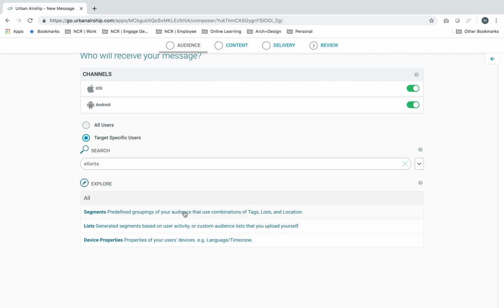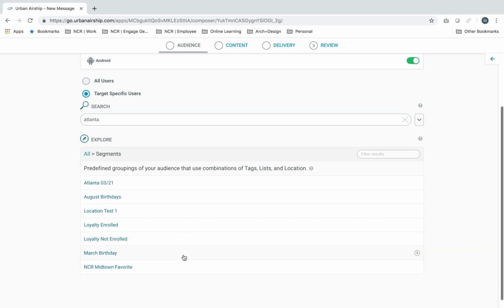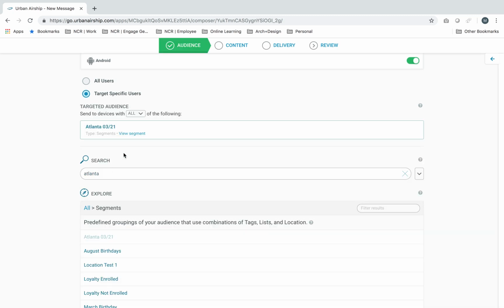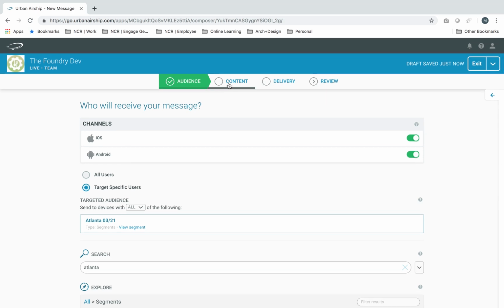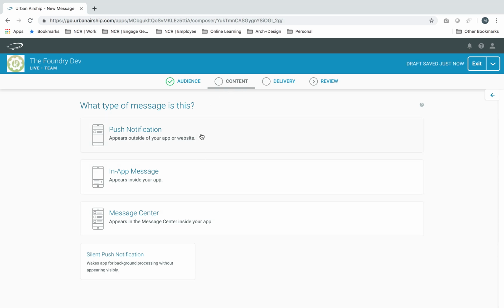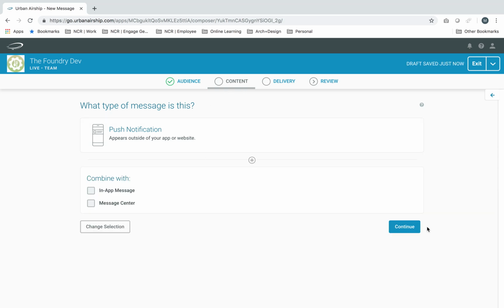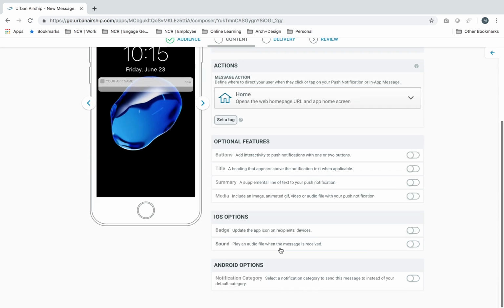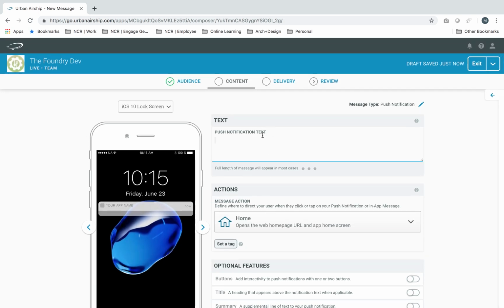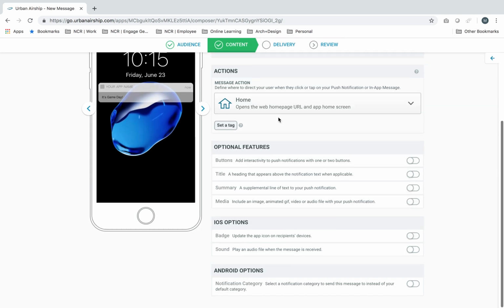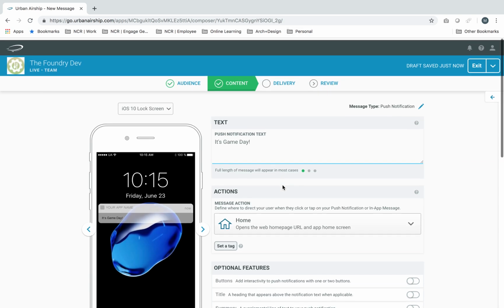Or you can do something else. You can just click on that, and then it should appear here as well. This is the exact same thing. And all these steps I will not cover because they have been covered in other places. But basically, you know what to do from here. Select the type of message, and then select the type of content and how you want to send it. Like it's game day, and then delivery and review.